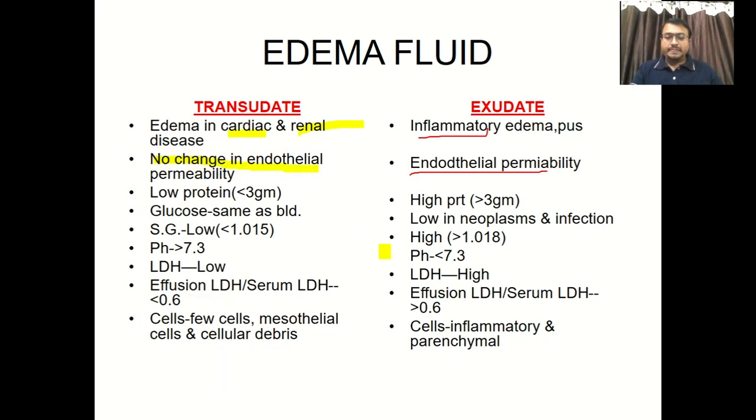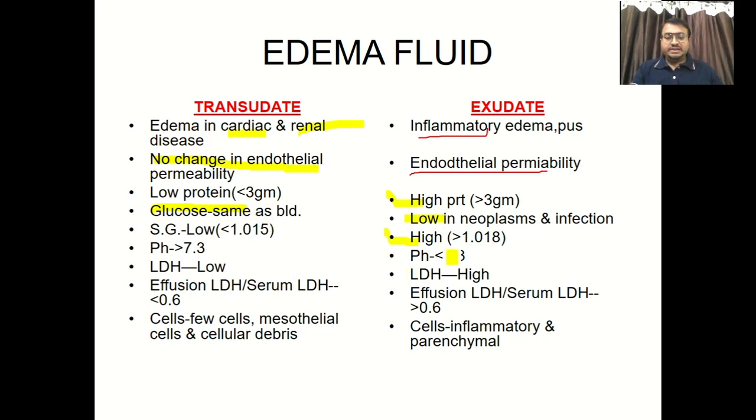So any cardiac pathology or renal pathology without inflammation, so there is no change in the endothelial permeability, that is about transudate. Now regarding content: first of all, protein. There is leaking of permeability, so high protein, and at the same time high specific gravity, and bacterial proliferation, it is inflammatory in case of exudate, so the plasma glucose level decreases, and here the glucose will remain the same as the plasma glucose in case of transudate.